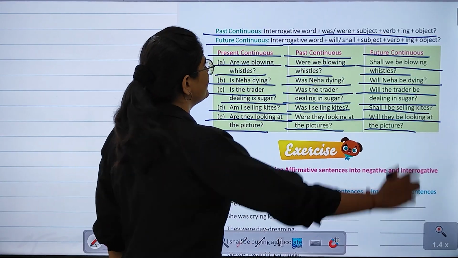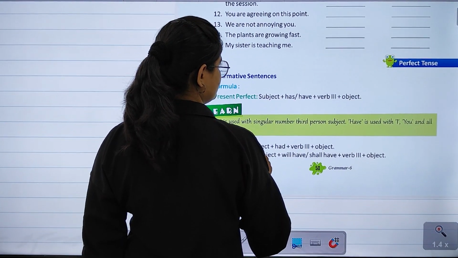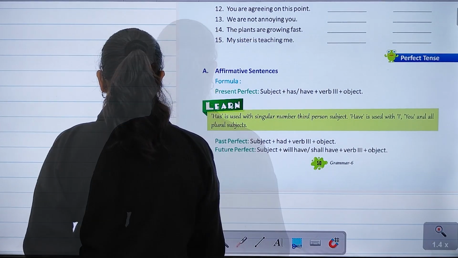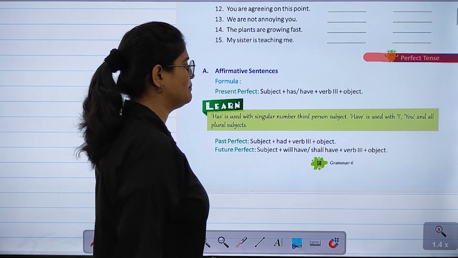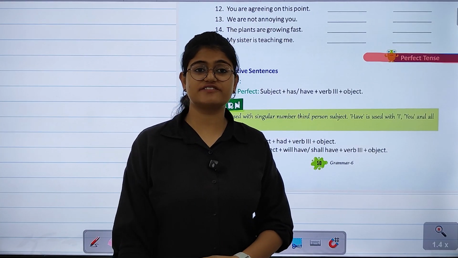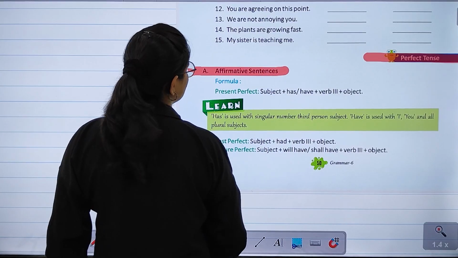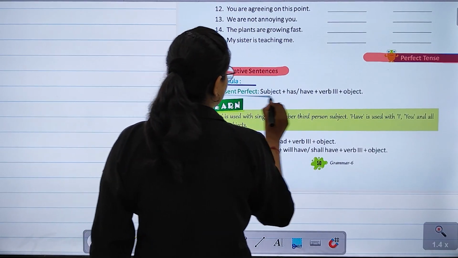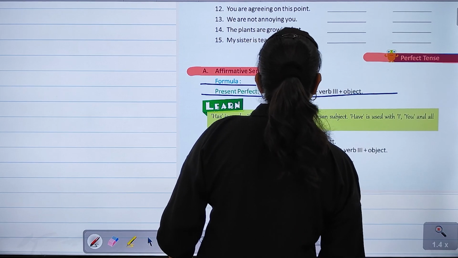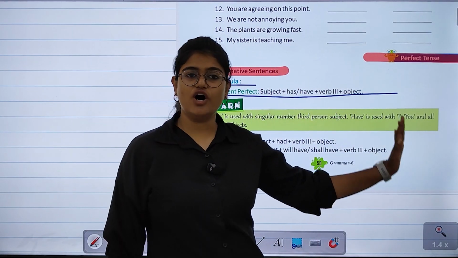Now, let's move ahead. So, the next that we have is the perfect tense. अब हम perfect tense के बारे में discuss करेंगे. So, the very first thing to discuss is the affirmative sentences, and the formulas are: present perfect, subject plus has have plus verb का third form plus object.